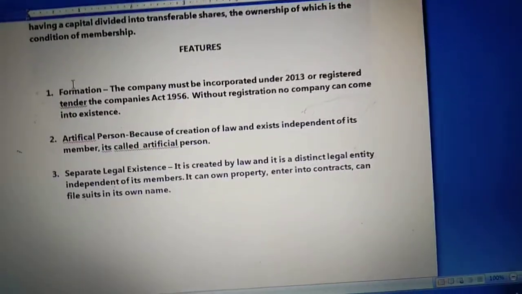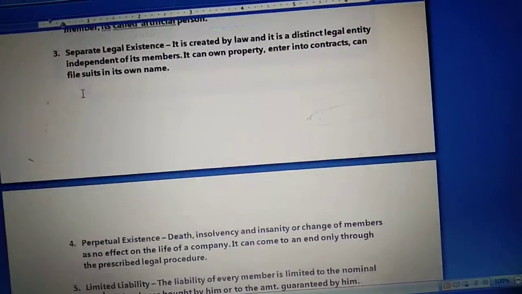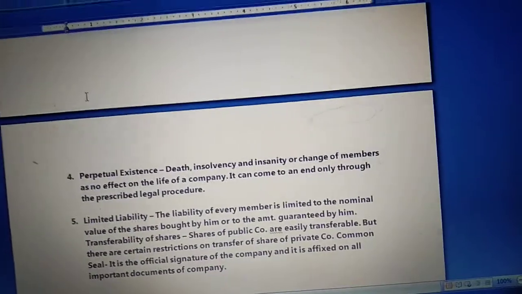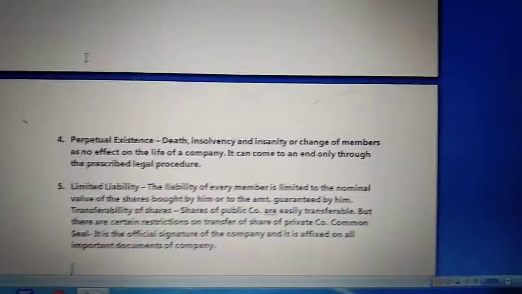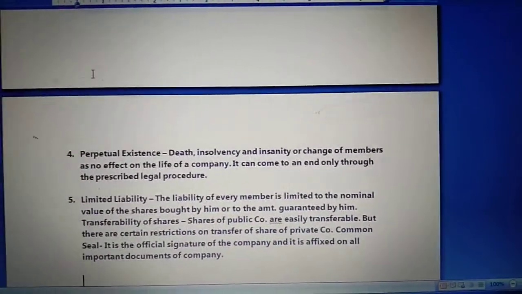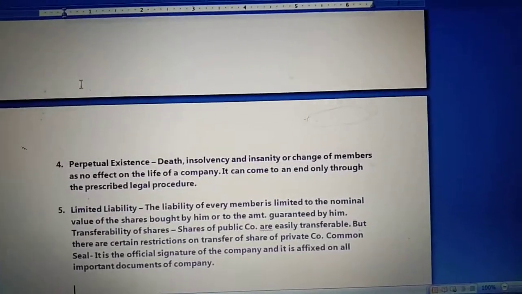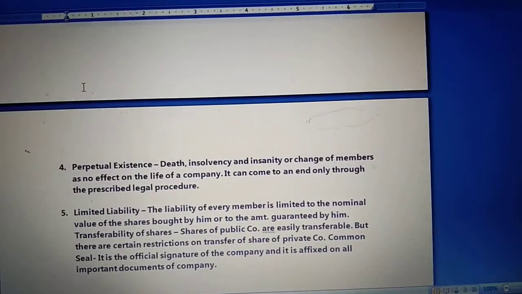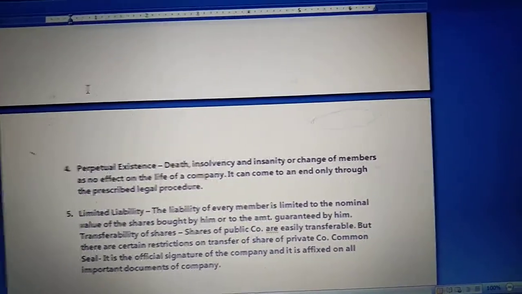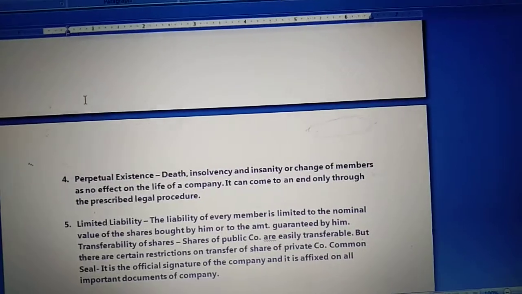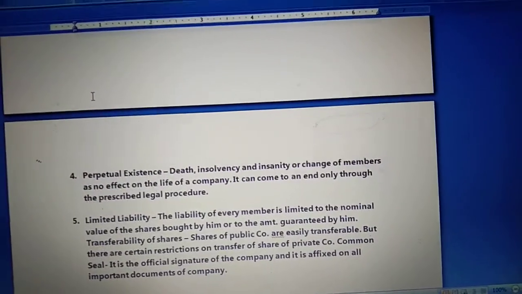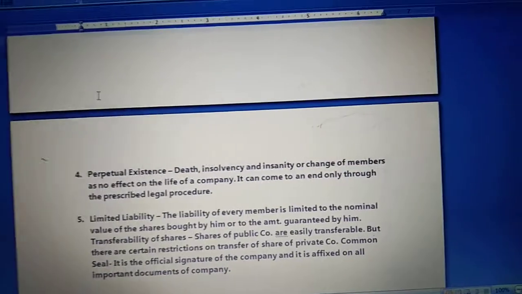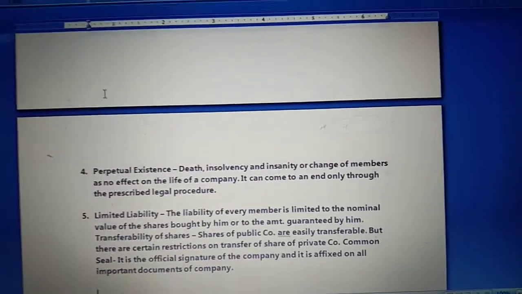The next feature of a joint stock company is perpetual existence and perpetual succession also. Now perpetual succession says that a company, being a creation of the law, can be brought to an end only by law. It will only cease to exist when a specific procedure for its closure called winding up is completed. Members may come and members may go, but the company continues to exist.